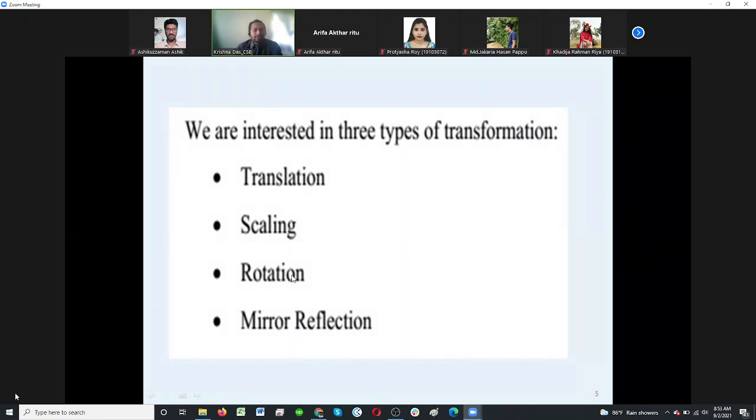While in the rotation, you can go clockwise or counterclockwise. That can be some degree of orientation. In another term, it's called the change in the orientation when you apply some degree there. Okay, that's fine. And mirror reflection is actually the coordinate to coordinate reflection of the object. We'll see what it is as well. Okay, so that's actually our main function.